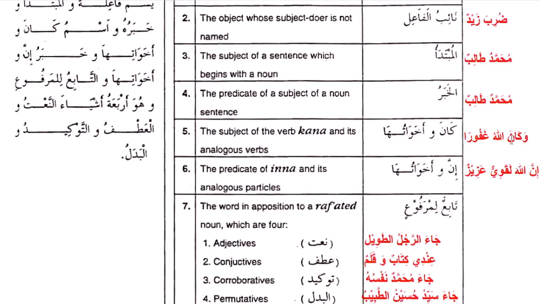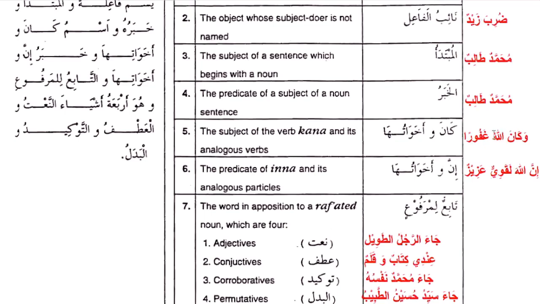Now when we talk about kana, it will have an ism and a khabar. The ism is the subject in that sentence, in which the kana is being. The khabar is mansub and the ism is marfu.